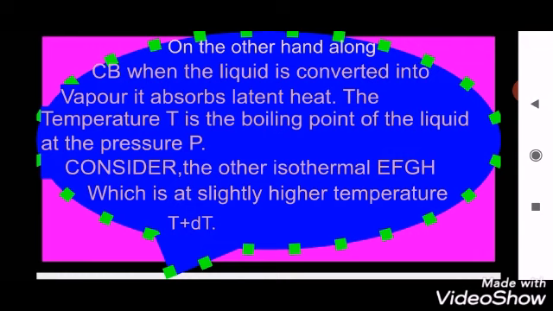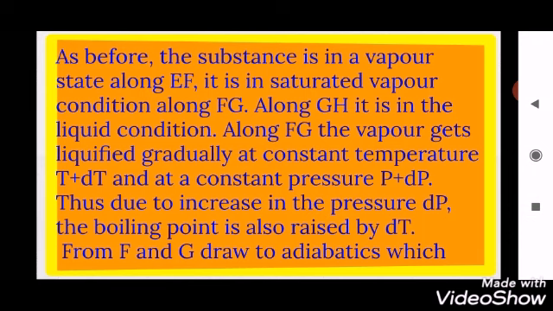Its pressure is slightly increased, and when the pressure increases, the temperature also increases, at a constant value. As before, we have studied the first isothermal ABCD.